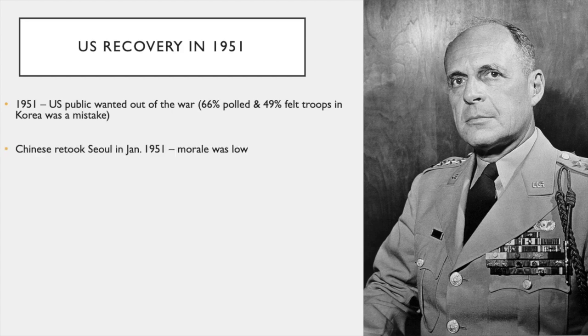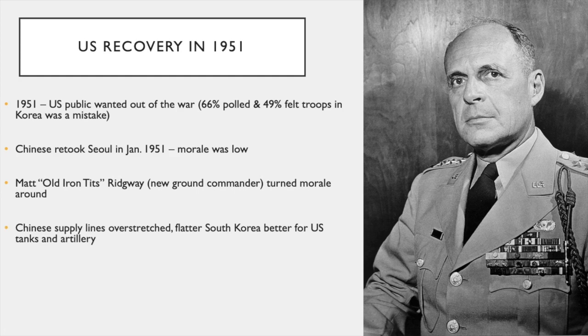The Chinese retook Seoul in January 1951, and the morale of U.S. troops was low. Matt "Old Iron Tits" Ridgway, the new ground commander, turned morale around. Chinese supply lines were overstretched. The flatter South Korea was better for U.S. tanks and artillery. In March 1951, U.S., UN, and ROK forces retook Seoul and moved back to the 38th parallel.